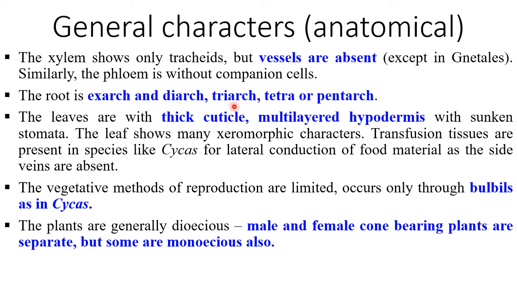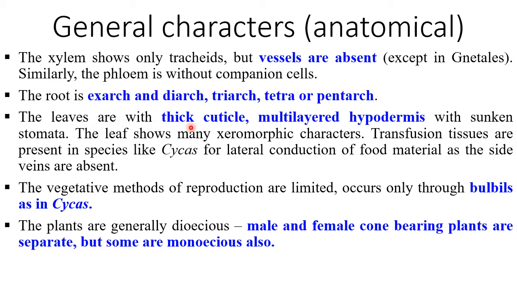Here 3 plus 3, and here 4 plus 4 tetra, 5 plus 5 penta. So each patch of xylem alternating with each patch of phloem, and up to pentarch condition, you will report the structure of root in gymnosperms, but in angiosperms, in monocotyledonous plants, it is polyarch condition.